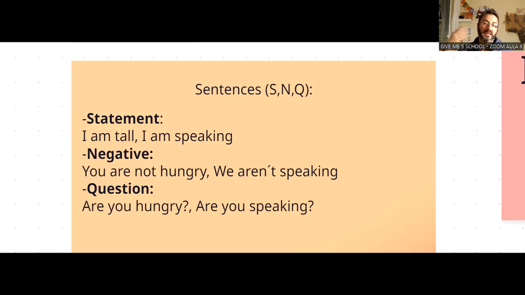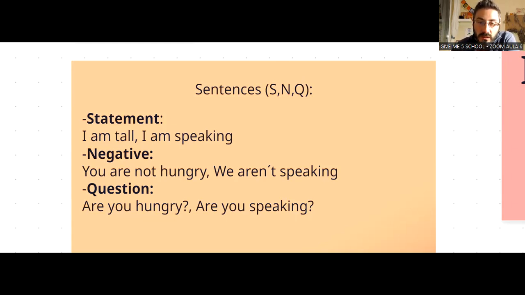Remember that when we practice here, you can pausar, you can pause the video any moment, and then you can answer the question. Okay, and then I will give you the answer so you can check in the moment. This is very good about video, so you can watch it, you can repeat it, you can do whatever you want. Okay, very good.